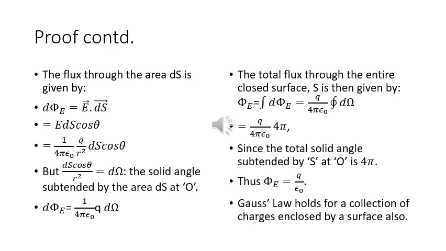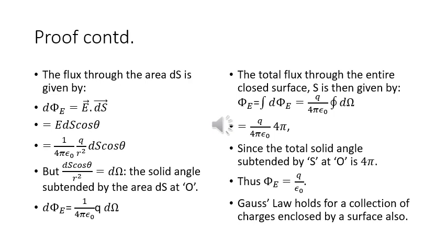But we know very well that ds cos theta upon r square simply represents the element of solid angle which is subtended by the area ds at the point O. So d phi E can be written as 1 upon 4 pi epsilon naught q d omega. The total flux through the entire closed surface S is then given by phi E equal to integral d phi E, which is equal to q upon 4 pi epsilon naught integral d omega.